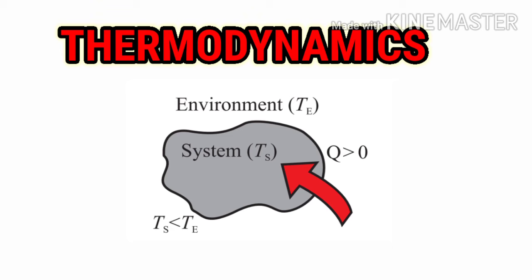You can see in the diagram, as a quick review of the last point, that energy flows into the system. Q here is greater than 0, as the heat flows from the point at a higher temperature, which is the environment, towards the point at a lower temperature, which is the system. Thus Ts will be less than T.